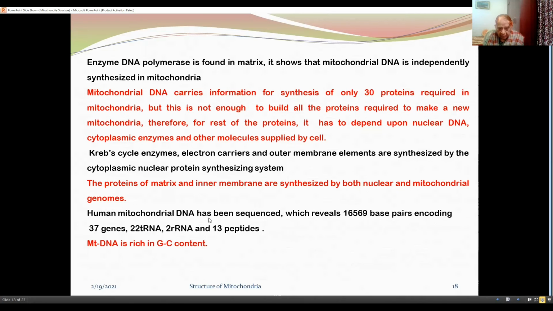Human mitochondrial DNA has been sequenced, which reveals 16,569 base pairs encoding in total 37 genes, of which 22 code for transfer RNAs, 2 for ribosomal RNA, and 13 for peptides needed in the electron transport chain. Mitochondrial DNA is rich in guanine cytosine content.